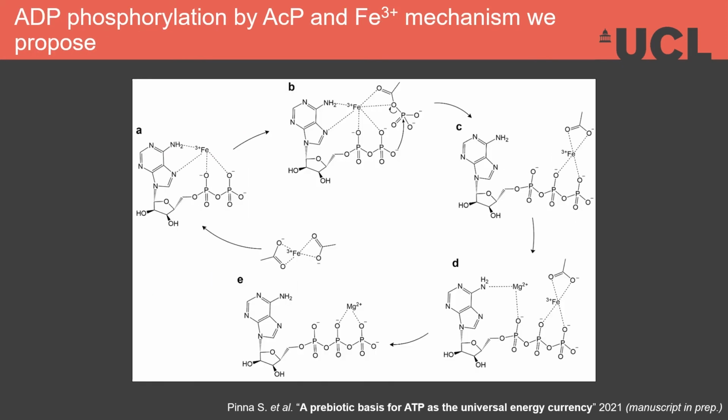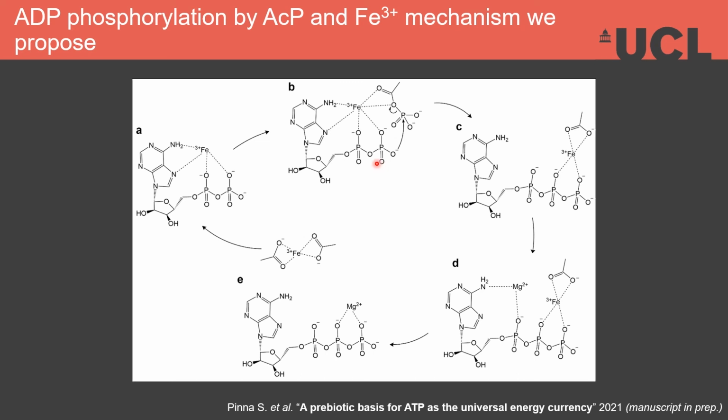Altogether, our results suggest that the high charge density of ferric ion allows it to interact directly with the N6 amino group of the purine ring, while anchoring ACP in position for the phosphate group to interact with the diphosphate tail of ADP. The interaction of ferric ion with the diphosphate is key because at the optimal pH of 5.5, the first two hydroxyl groups of ADP are deprotonated, while the external OH group remains protonated and is therefore not available for nucleophilic attack.